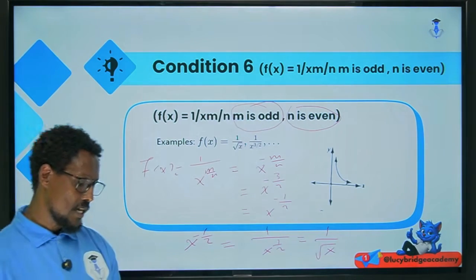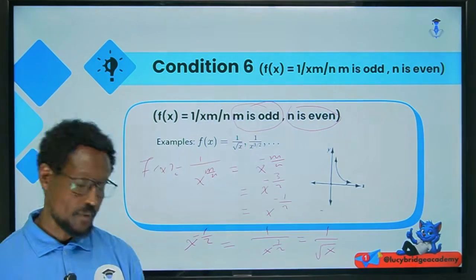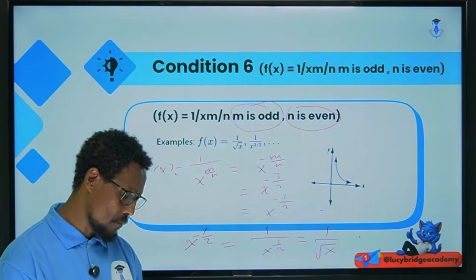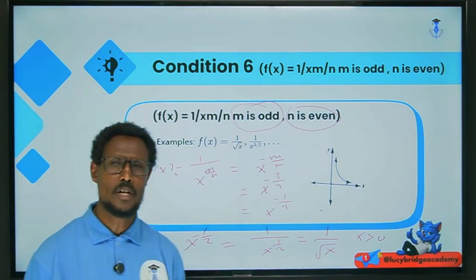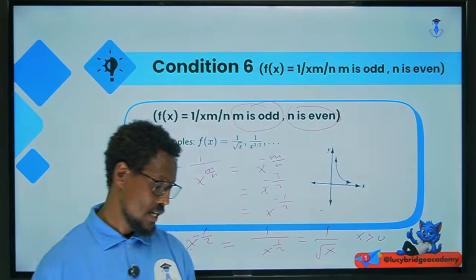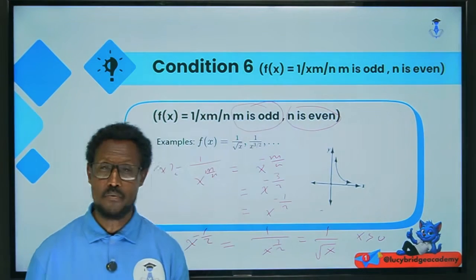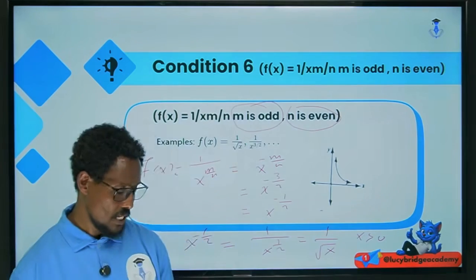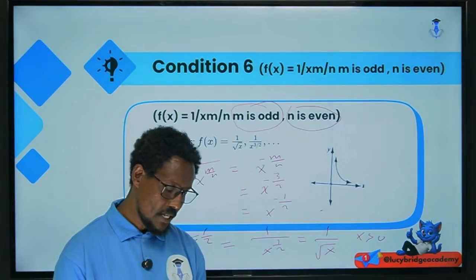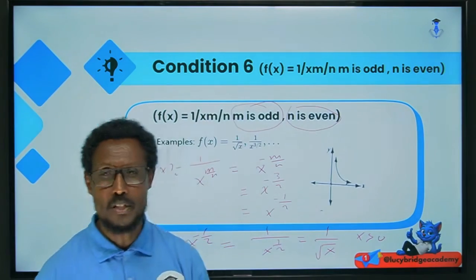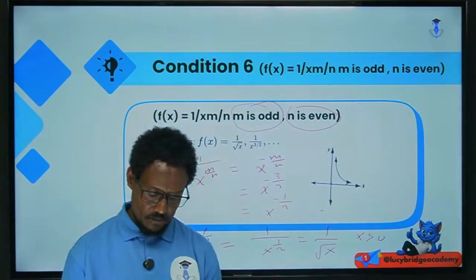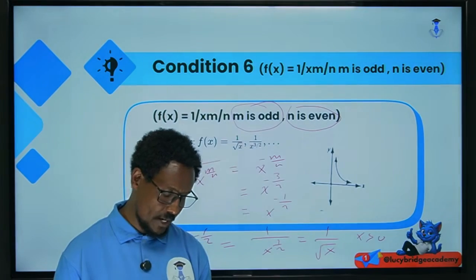In this case x has to be greater than 0. Okay, our domain is x greater than 0, because inside the square root we cannot have a negative number. In the set of real numbers, a negative number is not defined in the square root. Therefore the domain is positive, and the range, 1 over every positive number, is positive. So we do have the same domain and range.